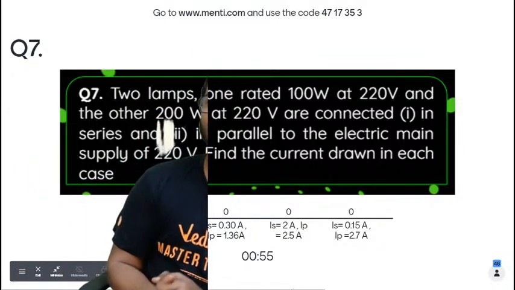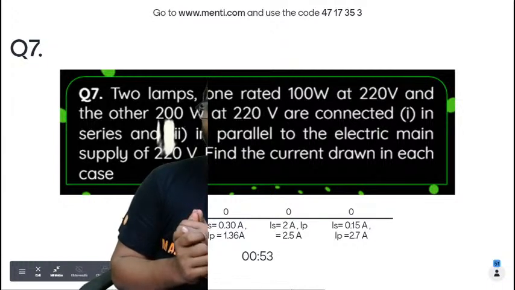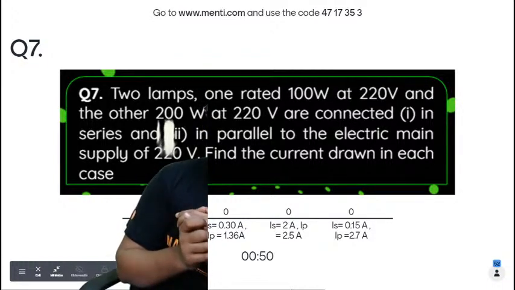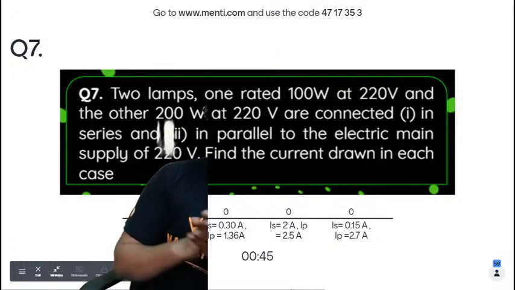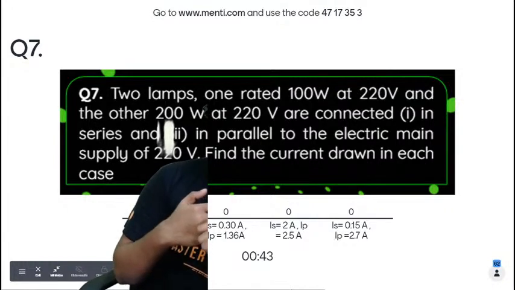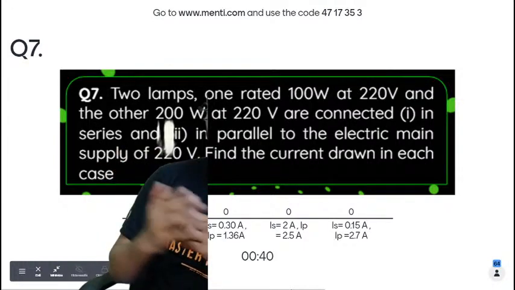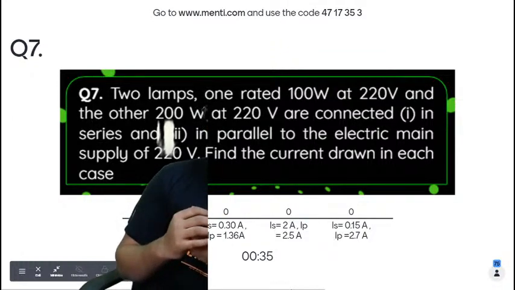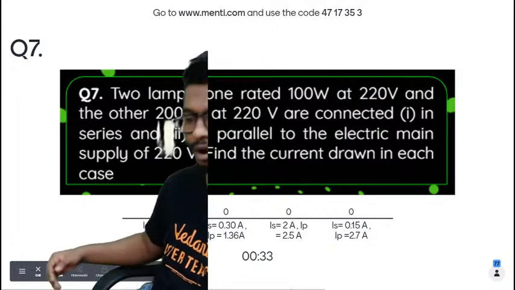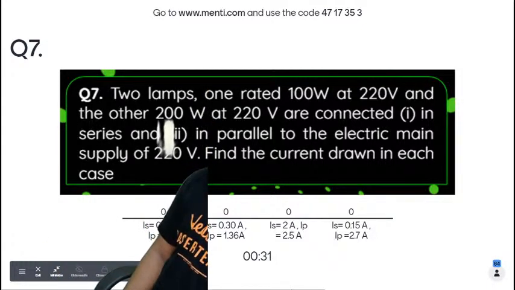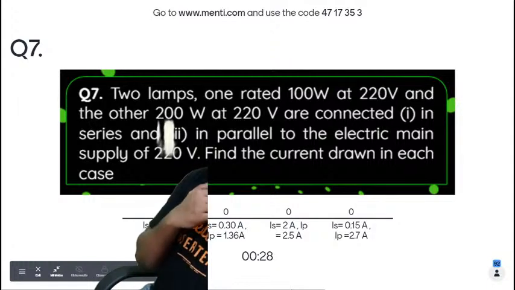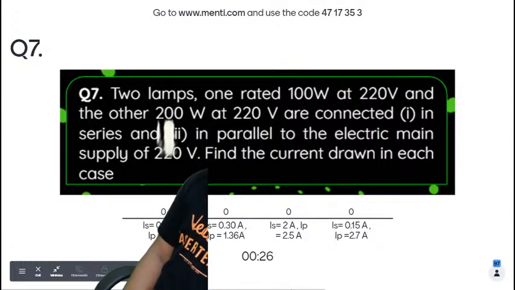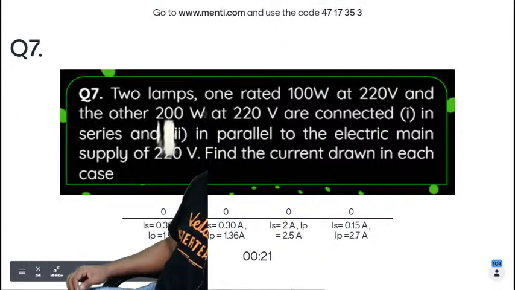Is the current in series 0.30 amperes and in parallel 1.5 amperes? In series 0.30 amperes and in parallel 1.36 amperes? Is it 2.2 amperes and 2.5 amperes, or 0.15 amperes and 2.7 amperes? Quickly, come on, guys. I know, that's why I'm moving away. Okay, the options are also not visible. All right, now I have to completely turn off the cam and then work with this. I hope you can see the options. The first option is 0.30 amperes and 1.5 amperes.